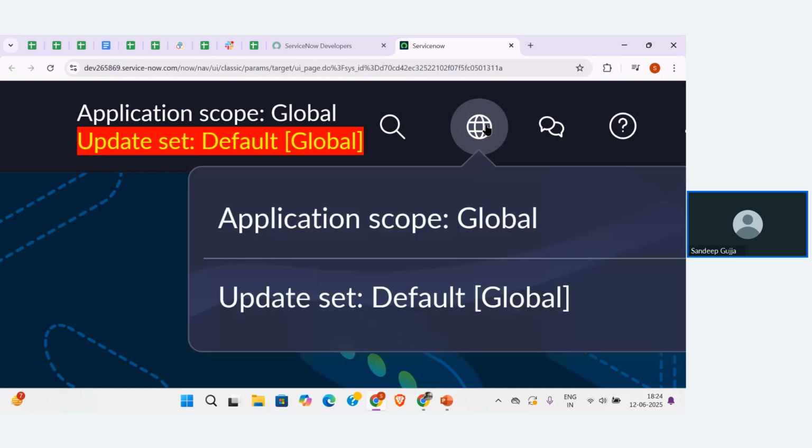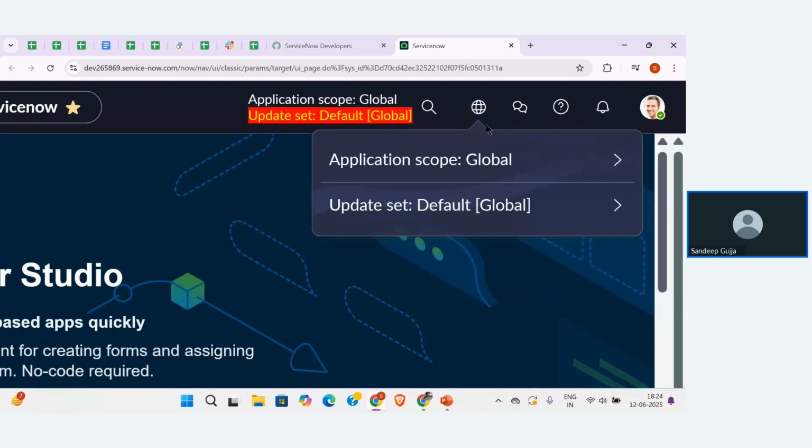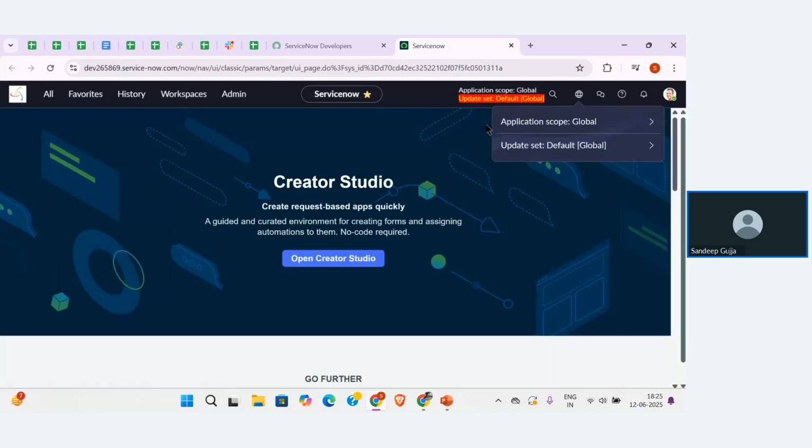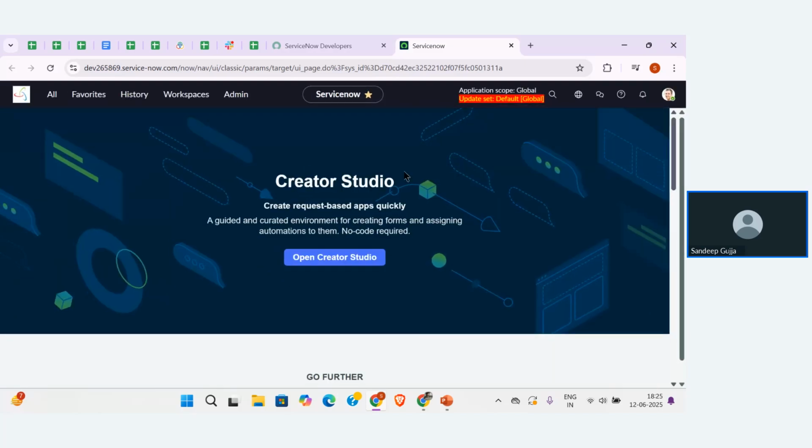Whenever you click on this application picker, it will directly display which application scope you belong to, as well as in which update set the configuration is going to be stored. So this is how we identify in which application scope we are going to work. As of now, we are not going to build any separate application using application development, so we are not going to work on the application scope.